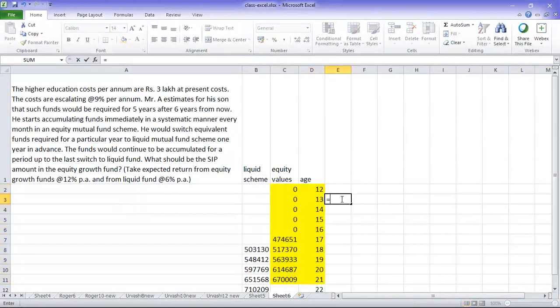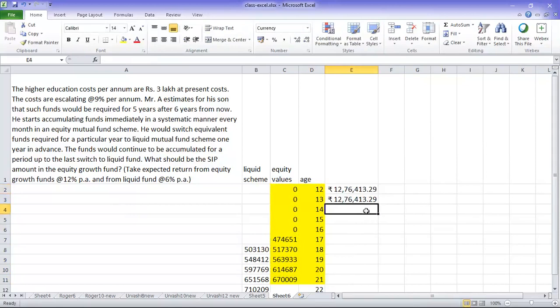So what I need to do now is find out the NPV first. If he is going to do a single investment, how much does he have to invest? Anyway, he is spreading it across, starting from the second withdrawal to the final withdrawal, close the bracket. So you have the money equivalent. As usual, the first line I will leave and add later, but adding the first line doesn't have any meaning here because it is a zero amount. So if he is doing a one-time investment today in equity, he has to put in 12,76,413. Whereas he is going to do SIP, that is monthly investment.